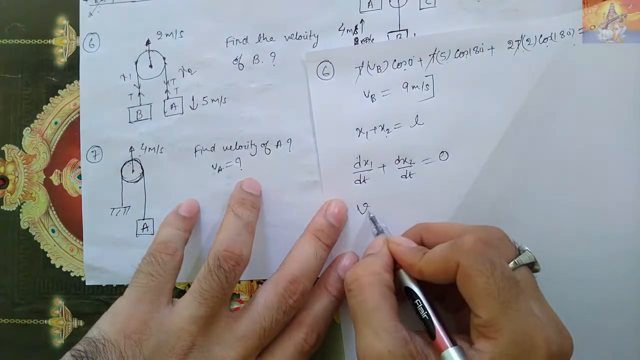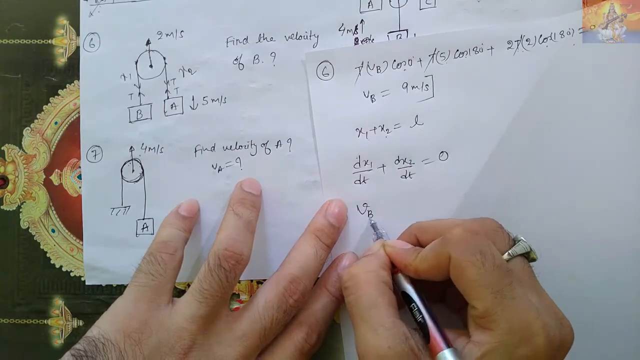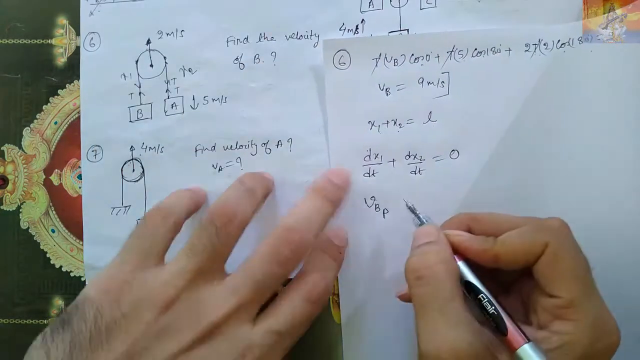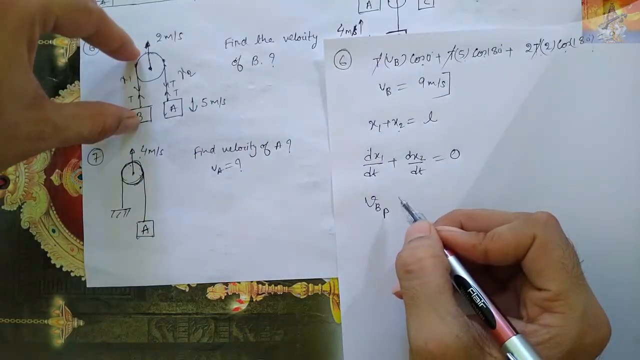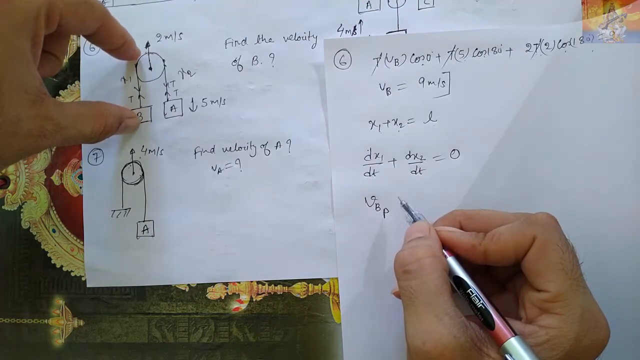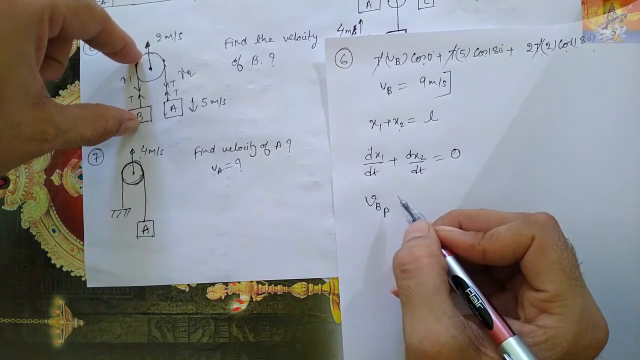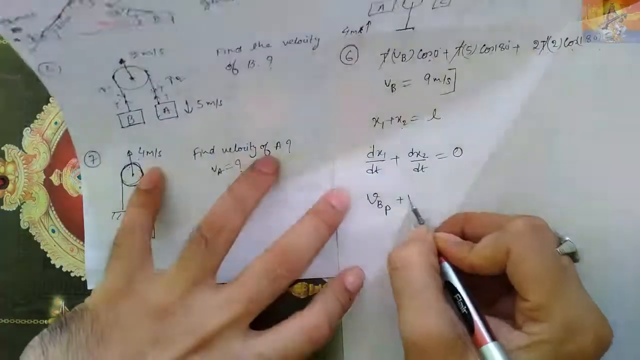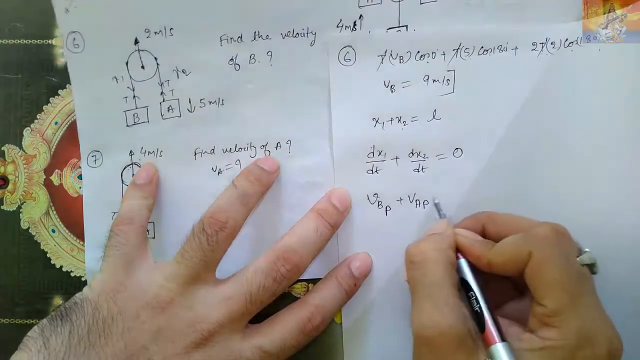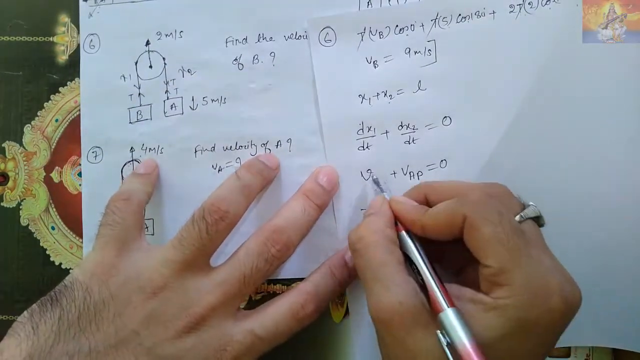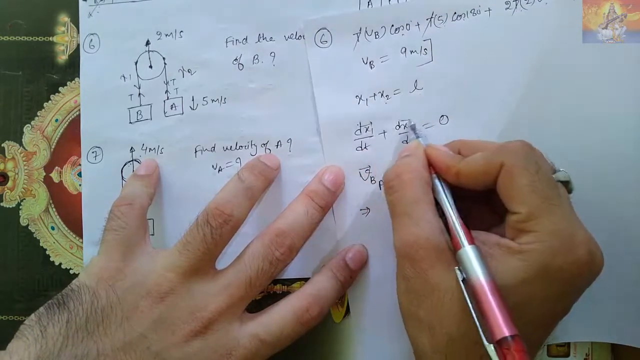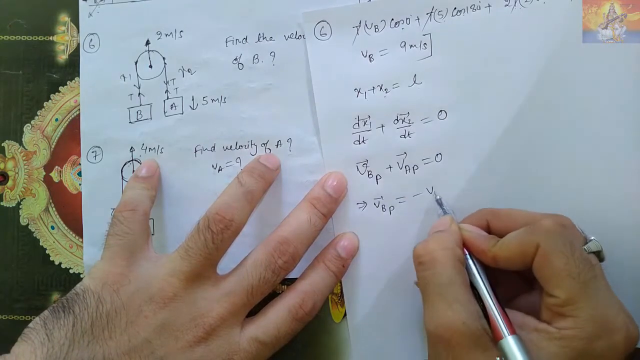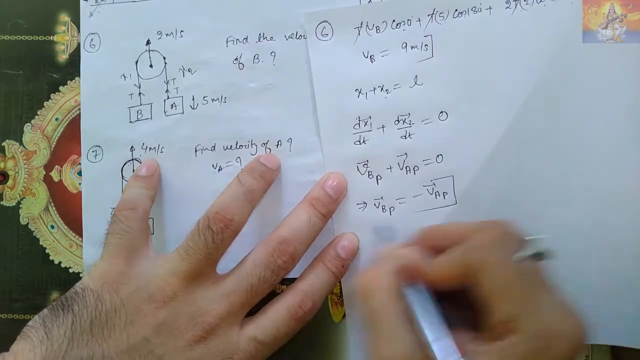This is velocity of B. It is velocity only, because we are differentiating displacement with respect to time. With respect to the pulley, not the ground, because this length we have measured from the pulley, not from the ground. So this velocity we will get with respect to the pulley, not with respect to the ground. Plus velocity of A with respect to the pulley is equal to 0. This implies, it is a vector quantity, okay. So velocity of B with respect to pulley is equal to minus velocity of A with respect to pulley. Very important conclusion we have drawn.